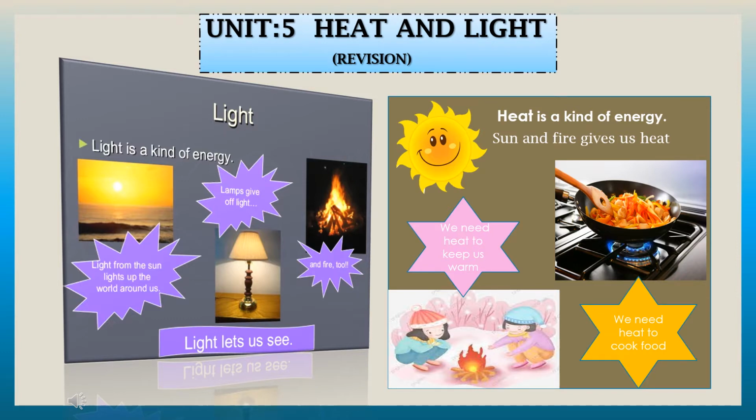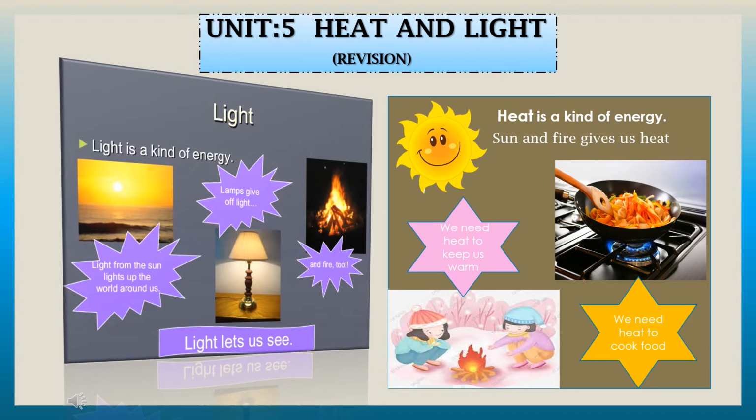It can be the sun's light, and there are other sources of light also, like bulb, torch, tube light, and in a way fire is also a source of light. But the main source of heat and light is the sun.